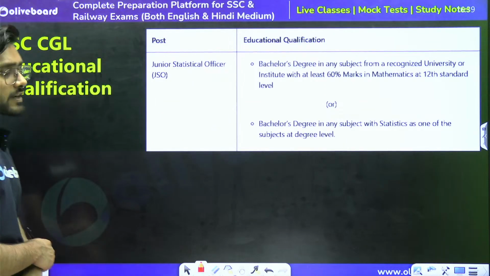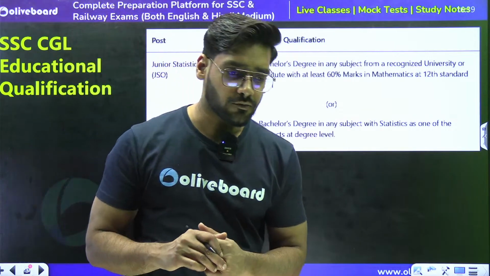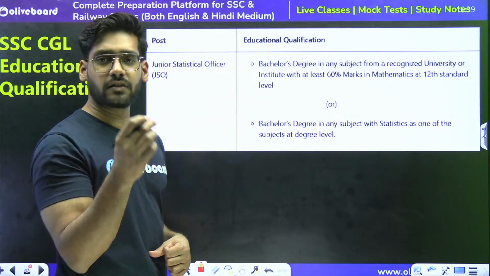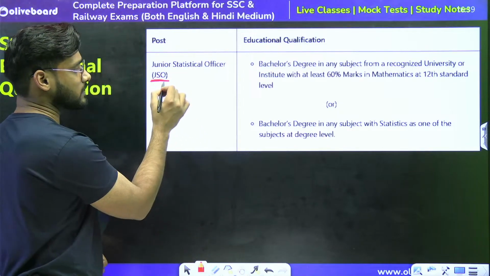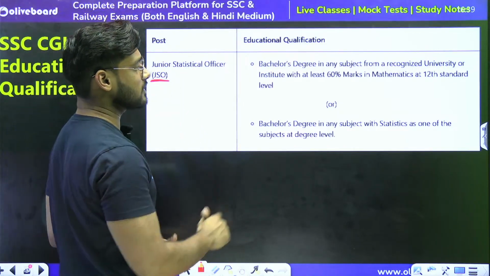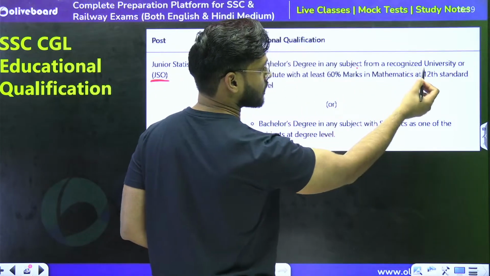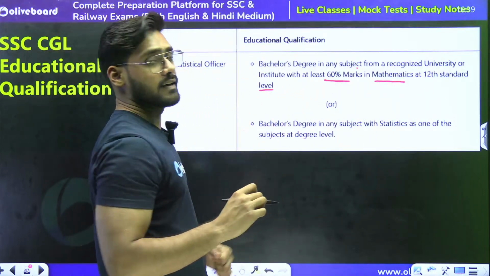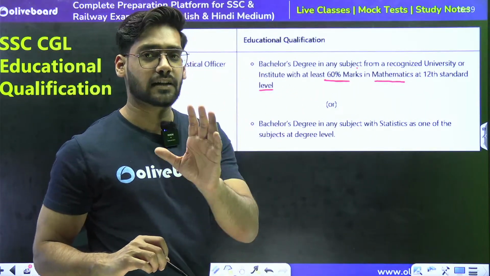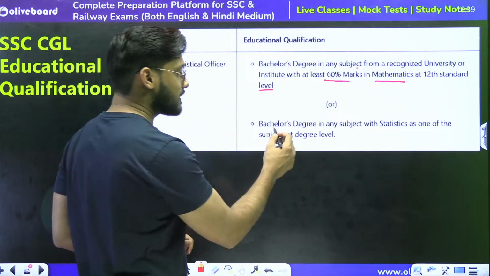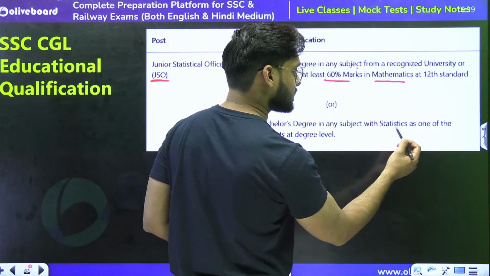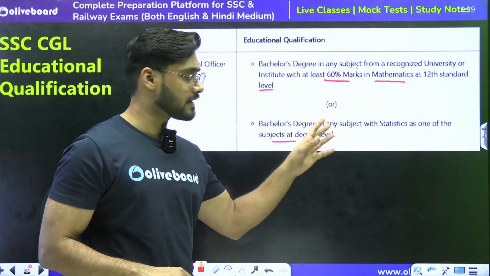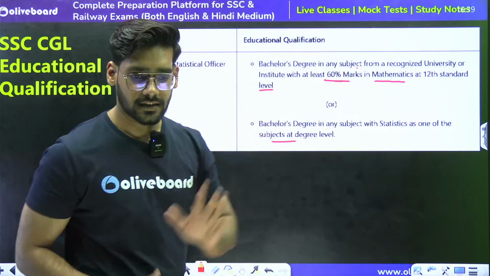Then what about the qualification? What is the qualification for the CGL aspirant? If we are targeting the CGL examination, there are different qualifications for the different posts. For the JSO post, the qualification is a bachelor's degree in any subject from a recognized university or institute with at least 60% marks in mathematics at 12th level. At least 60% marks should be there at the 12th level in the mathematics subject, or a bachelor's degree in any subject with statistics as one of the subjects at degree level.